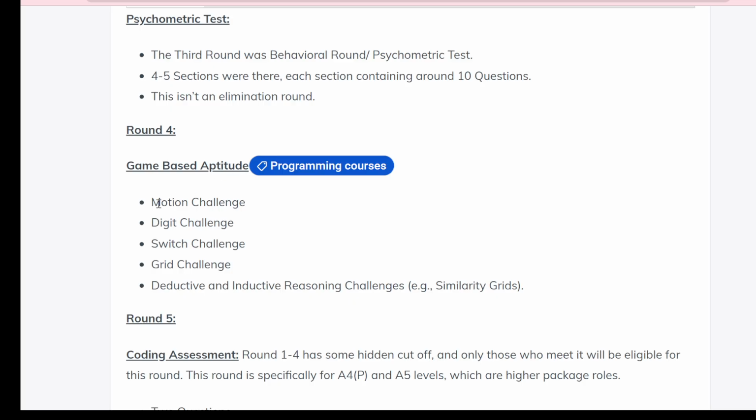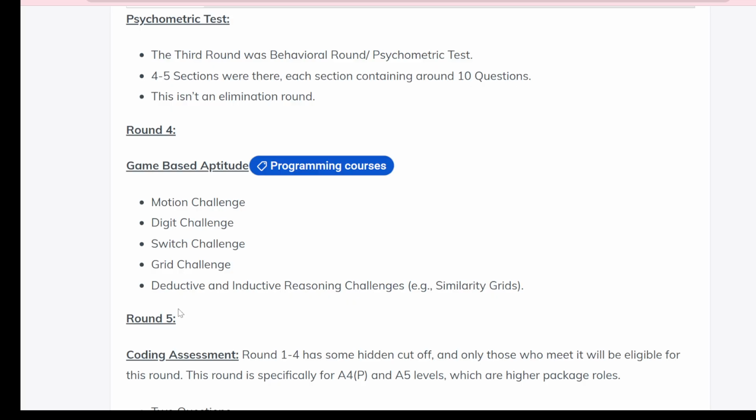Okay, so there will be a motion challenge, digit challenge, switch challenge, grid challenge, and deductive and inductive reasoning challenge. I will give you examples in short so that you can prepare.